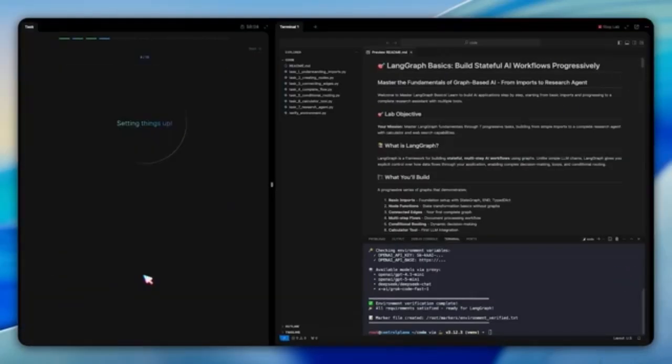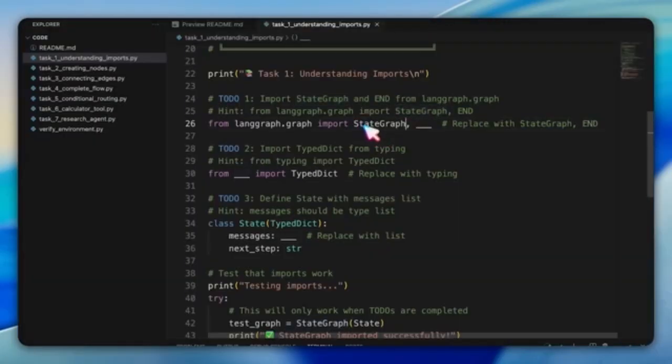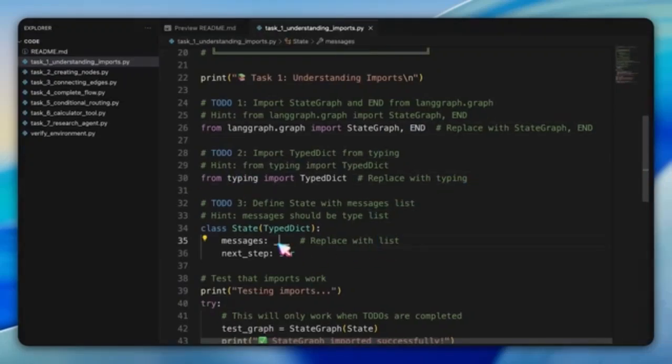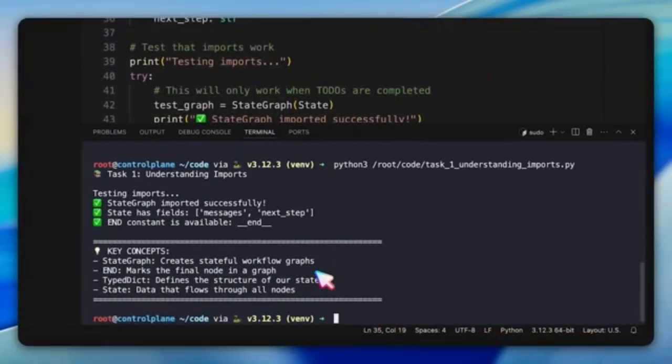With the environment ready, we start small. Task number 1 introduces us to essential imports. We bring in StateGraph, END, and TypedDict to define the data that flows through the workflow. Then we add a simple state field for messages. This is the foundation. StateGraph holds the workflow, END marks completion, and the state holds shared data.